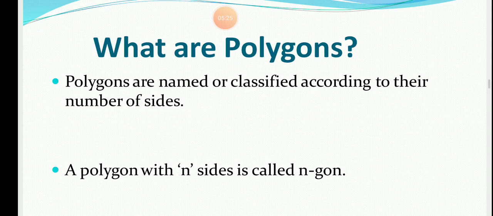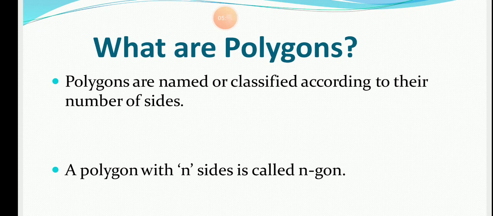Now our next topic is, what are polygons? Or you can say, what do you mean by polygons, or define polygons. Polygons are named or classified according to their number of sides.